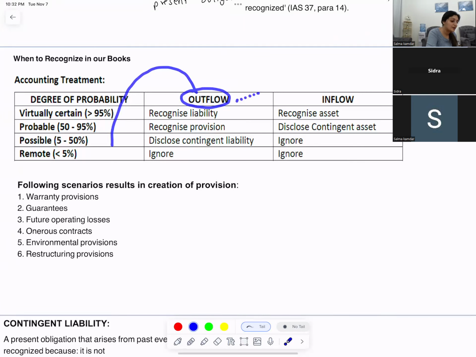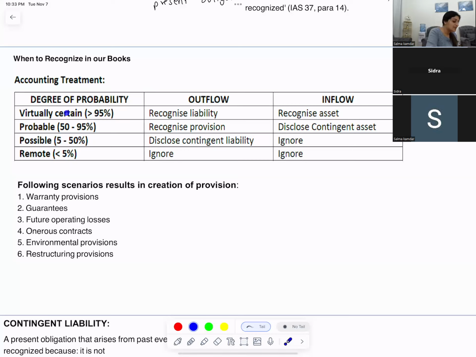So in that case, if it's an outflow, it'll be disclosed as a contingent liability. And for a possible inflow, I'll ignore it. Now, if there are remote chances, less than 5%, be it outflow, be it inflow, you're going to ignore it. So you should know virtually certain means more than 95. Either they give you the percentage or they use the words virtually certain.